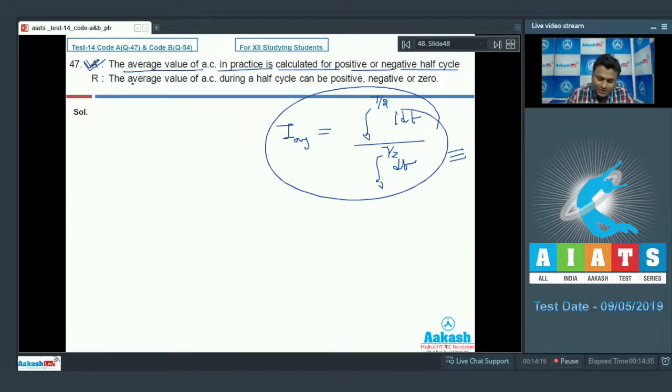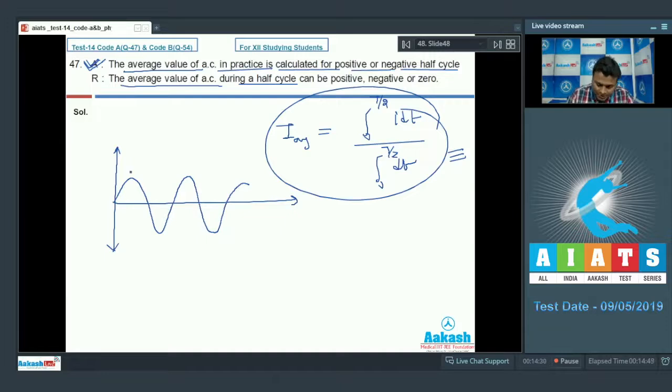Now let us talk about the reason. The average value of AC during half cycle can be positive, negative or 0. Okay, this can be proved or shown using the curve. Suppose we have a sinusoidal curve. Now this is quarter cycle, or if we are taking for this half cycle, upper average value goes positive. If we are calculating this for negative half cycle, average value will be negative.